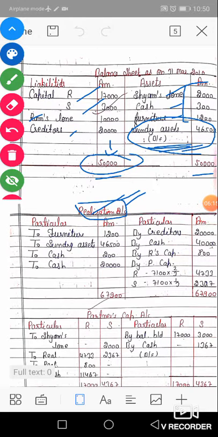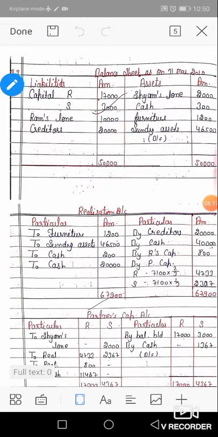Okay, so realization account: the first two entries relate to transferring the balances of assets and liabilities from the balance sheet to the realization account. Now we will see Sham's loan transfer to Sham's capital account, because at the time of dissolution, a partner's loan allowed by the firm to the partner is not realized in cash and not transferred to the realization account, but the amount will be deducted. These 2,000 will be deducted from Sham's capital account.